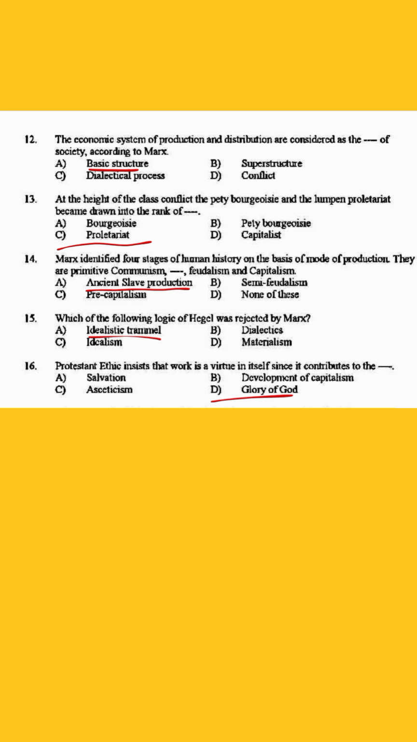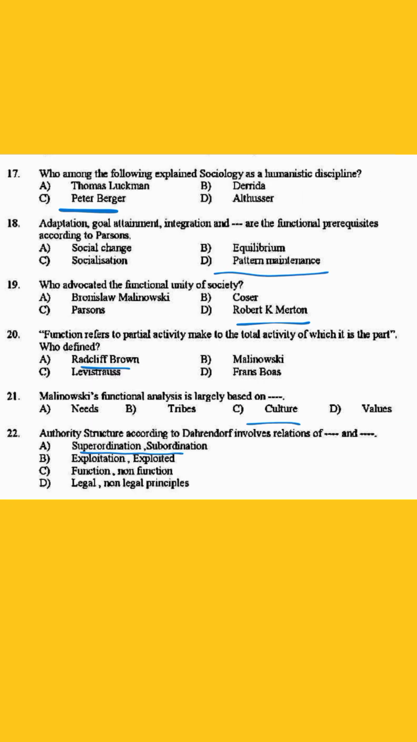15. Which of the following logic of Hegel was rejected by Marx? The answer is option A, idealistic dialectic. 16. Protestant ethic insists the work is virtue in itself since it contributes to the dash. The answer is option C, glory of God. 17. Who among the following explained sociology as a humanistic discipline? The answer is option C, Peter Berger.